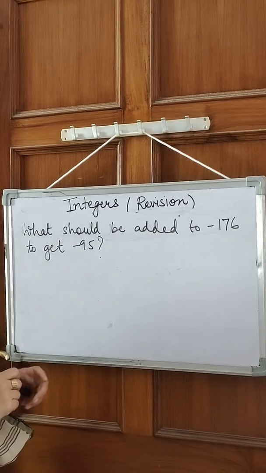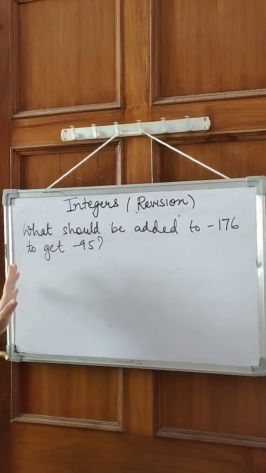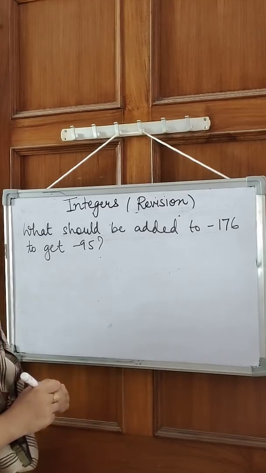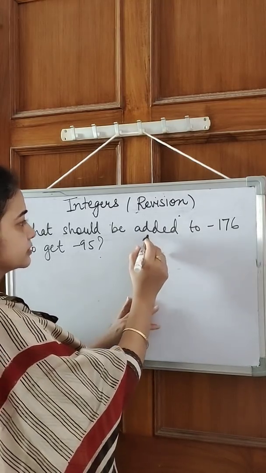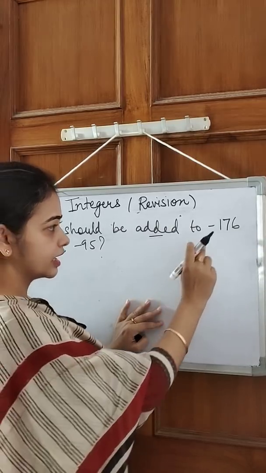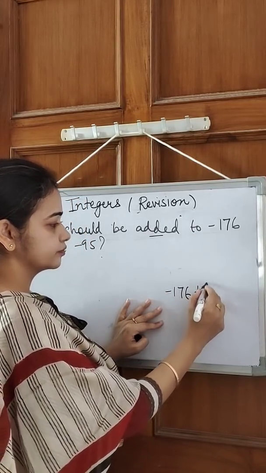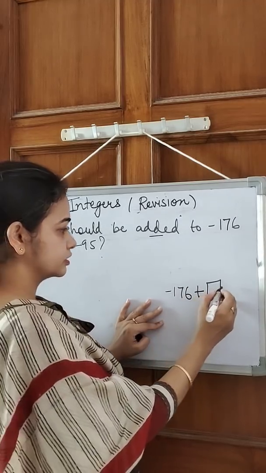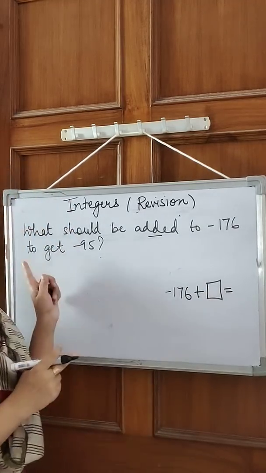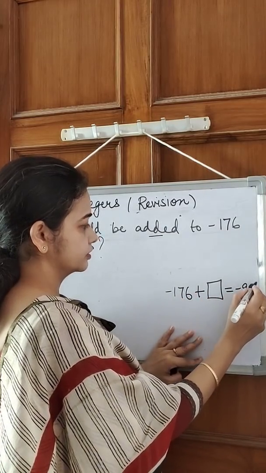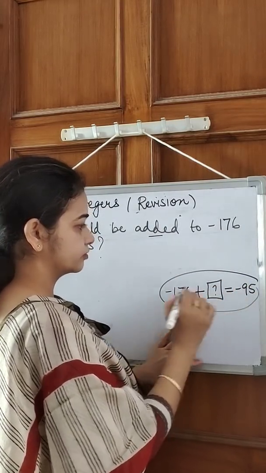These types of questions are there in your exercise. Now what does this mean? What are they trying to say? Let's understand this first and then we will solve the problem. They are saying that something should be added to this number. So let's write this number, -176, and add something to it to get -95. When I say to get, the answer that I am getting is -95. This is what we have to do: we have to find this number.